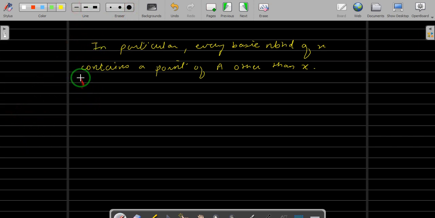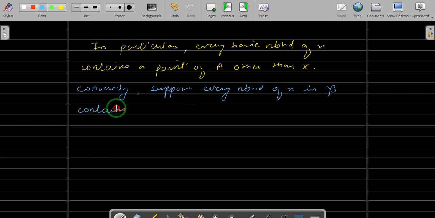Now conversely, suppose every neighborhood of x in the basis B contains a point of A other than x.